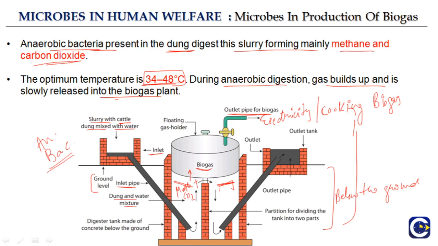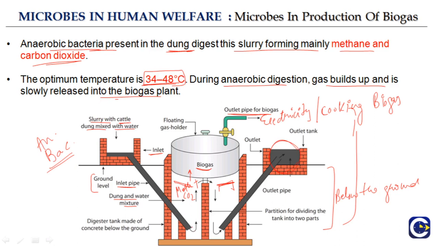Okay, and then if you come back here, you see again this is the outlet area, and from here, through the outlet pipe, some of the slurry goes back into the outlet tank, and then again it is used. Okay, so I hope it is clear that the slurry comes in the inlet, and then it is moved through